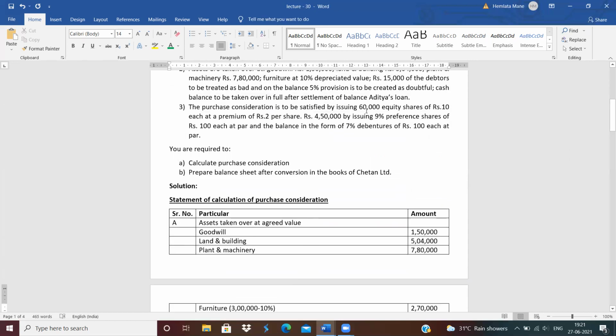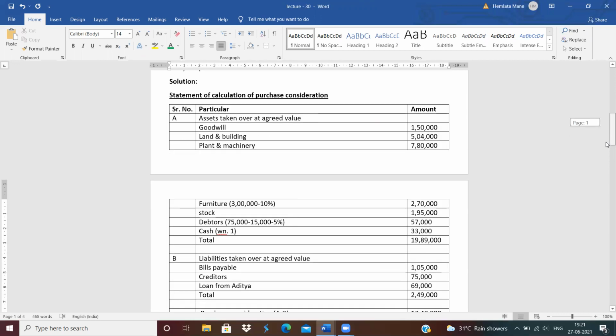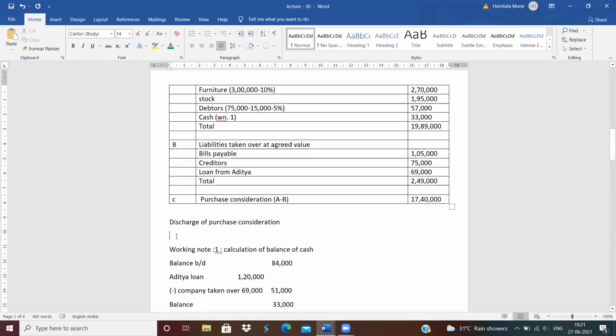Purchase consideration is satisfied by issuing 60,000 equity shares of 10 each at a premium of 20%. So what do they issue? Equity shares. 60,000 equity shares issued at a premium of 20% means equity shares issued for rupees 12.